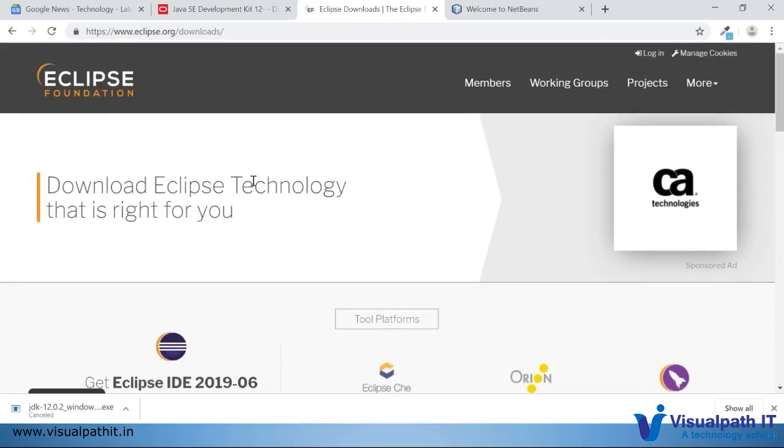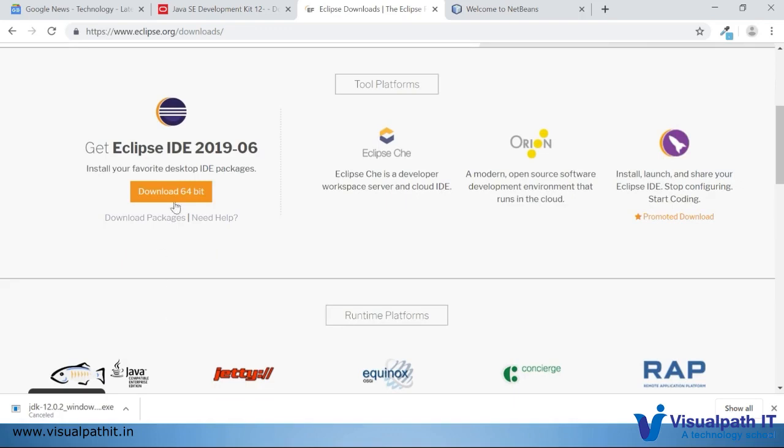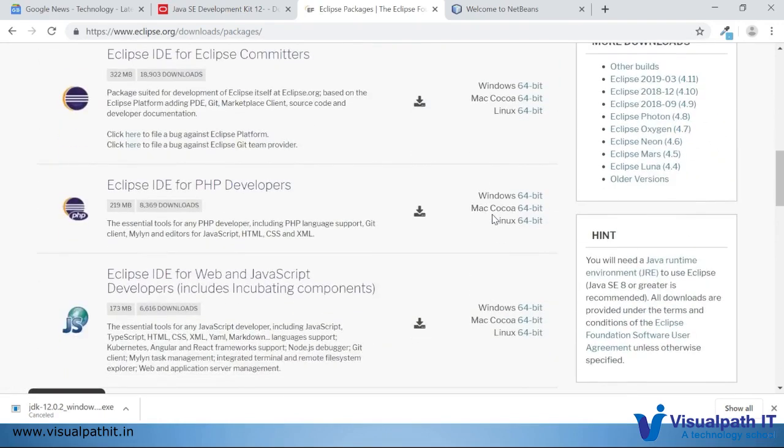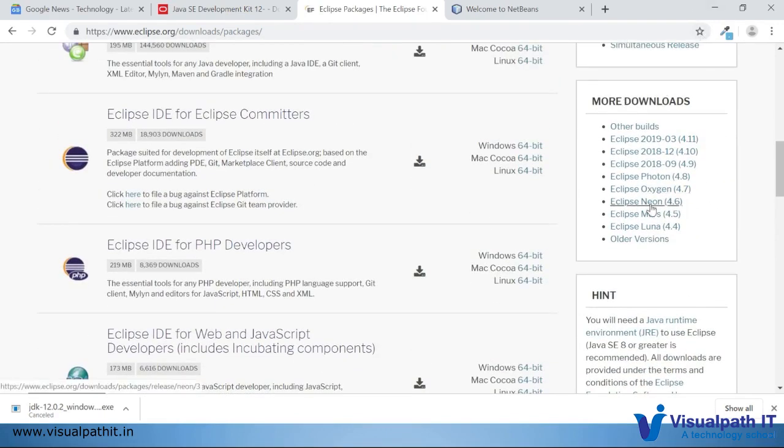So you can go to the download packages. These are the latest packages they have, and if you want to see the different packages available, you can go through them. Under more downloads, you can find all the versions of Eclipse available. If you want to see older versions, you can go through them, and it's good to download any stable version, like Photon. It's recommended to download that, but it's up to your choice.